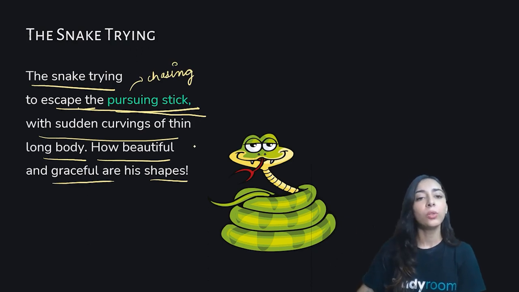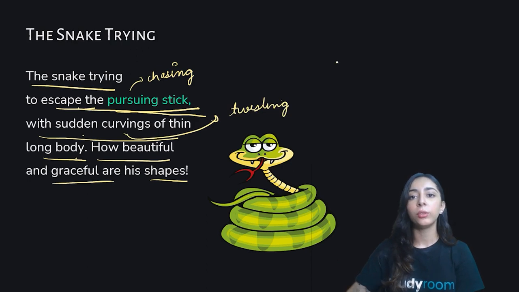So the snake is trying to escape the chasing stick, or the person who is chasing the snake with the stick. How? With sudden curvings of thin long body. Curving means twisting. You know how the snake moves like this.